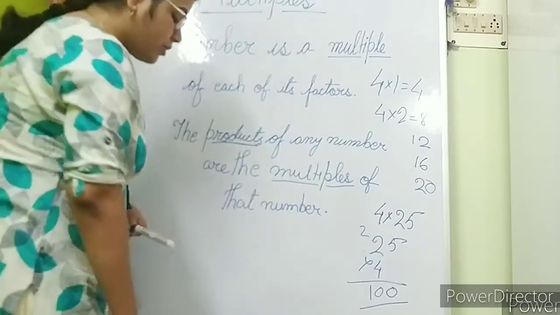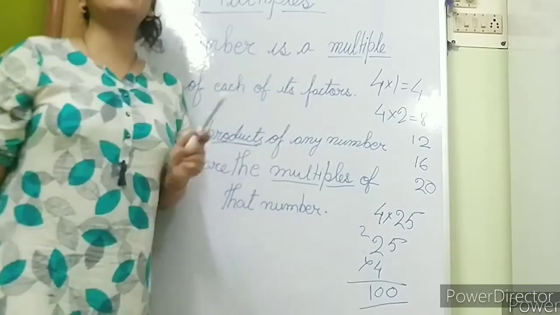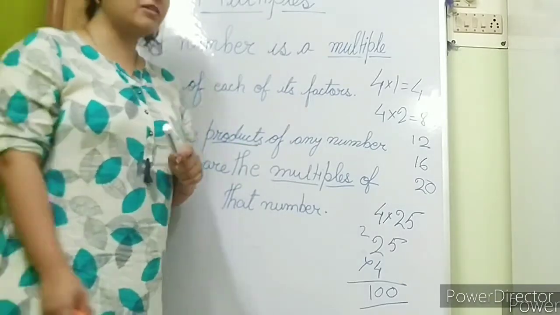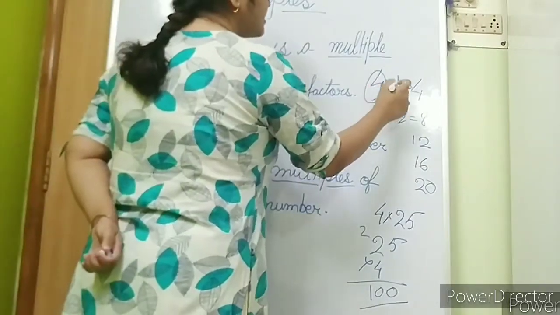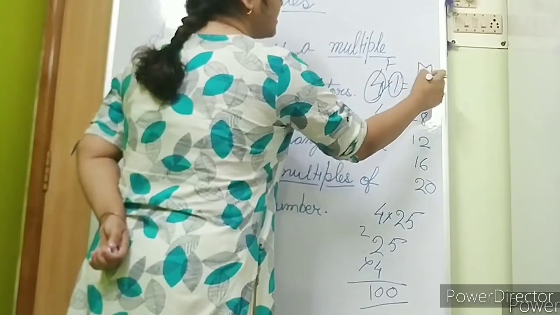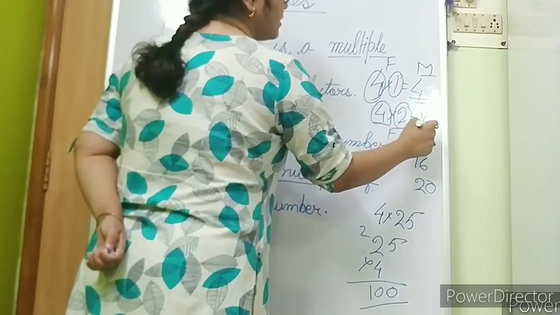Okay, children? So now we have understood what are multiples. Multiples are the products of any given number. And those numbers are always the factors of that number. Now you see in this, this and this will be the factor. This will be the multiple. This and this will be the factor. This will be the multiple.